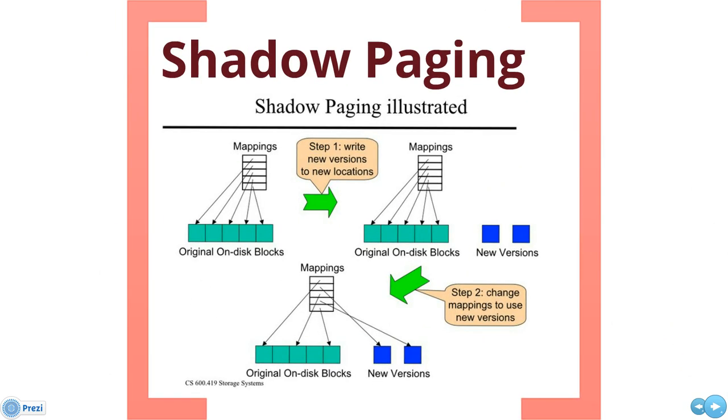Shadow paging is a type of copy on write, or COW. In shadow paging, a new metadata structure is created, instead of changing existing ones each time a page is to be modified. A single block is written to point to the current metadata structure. The new metadata structure, called the shadow page, does not overwrite the original page, but instead is recorded at another place on the disk. Thus, at any time a data item has a shadow page, both copies are at two different places on the disk.